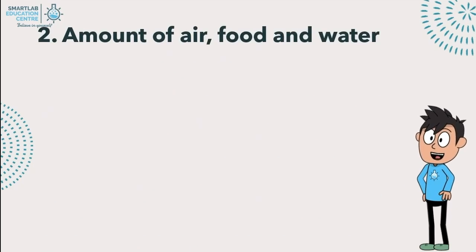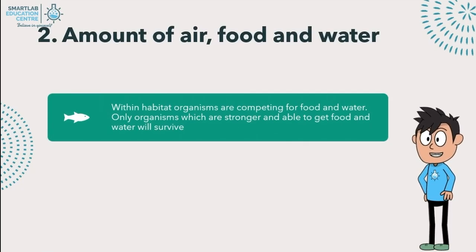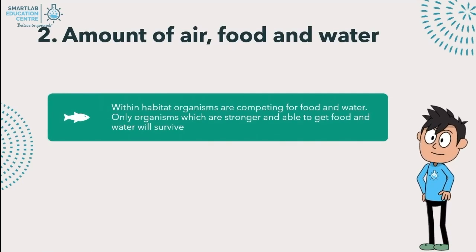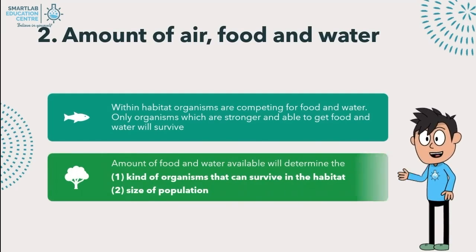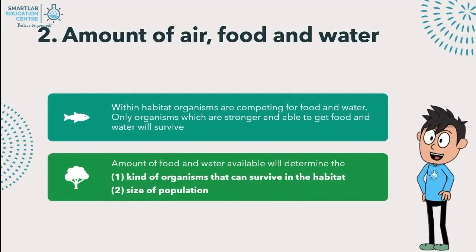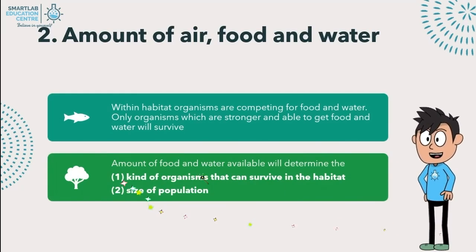Secondly, we have amount of air, food, and water. Within a habitat, organisms are competing for food and water. Only organisms which are stronger, and are able to get food and water will survive. The amount of food and water available will determine the kind of organisms that can survive in the habitat, and the size of the population.